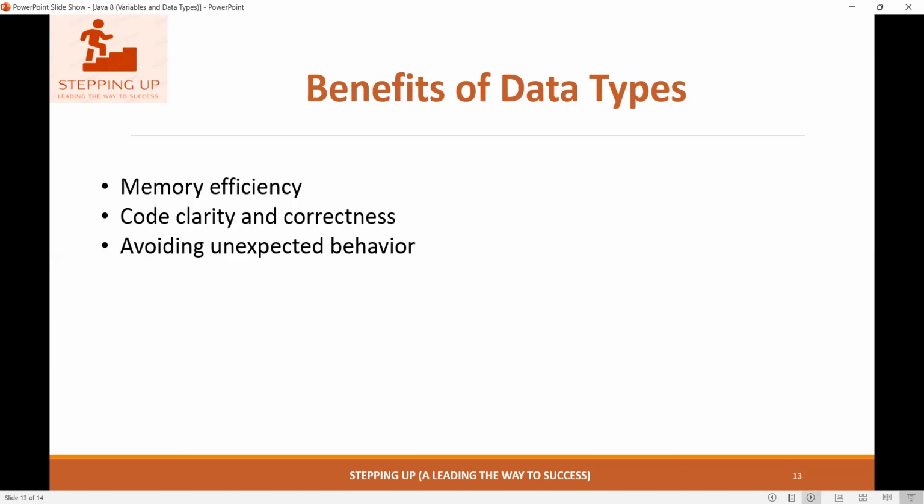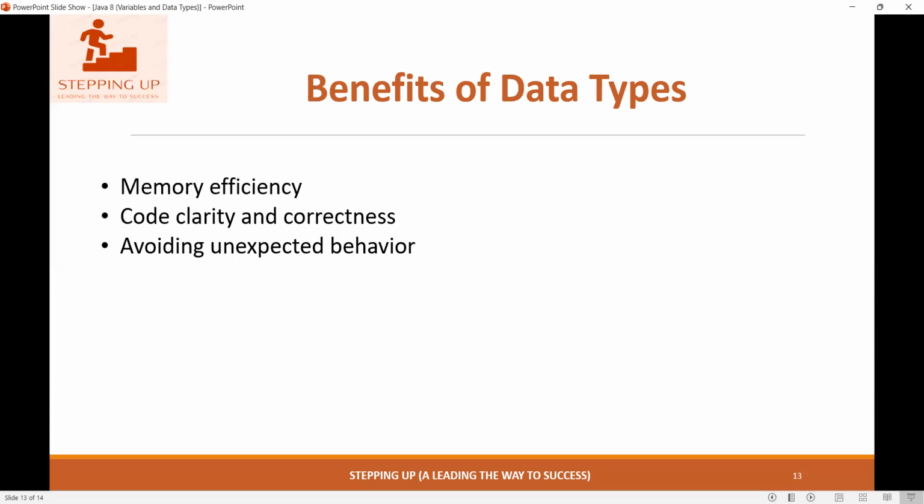Now the benefits of these data types. These are the core of a core Java program. They give memory efficiency, code clarity and correctness. Always follow the proper naming conventions, representation, initialization, and declaration of variables, because it gives us code clarity and correctness, and avoids unexpected behavior also. So these are some of the benefits.